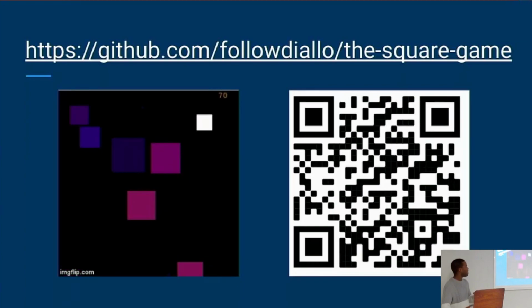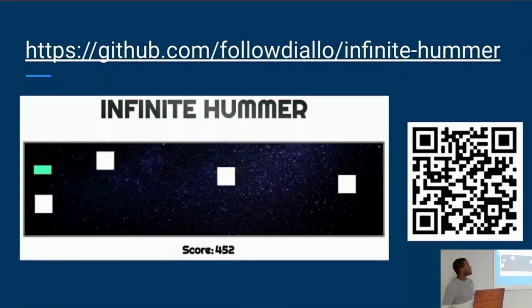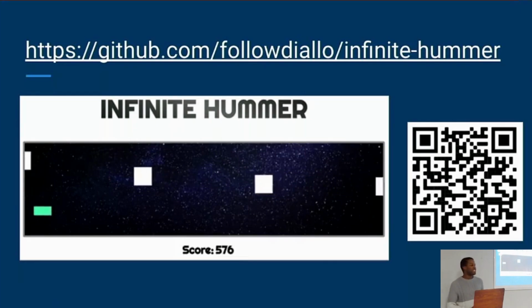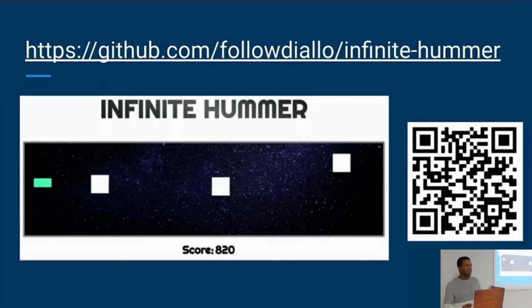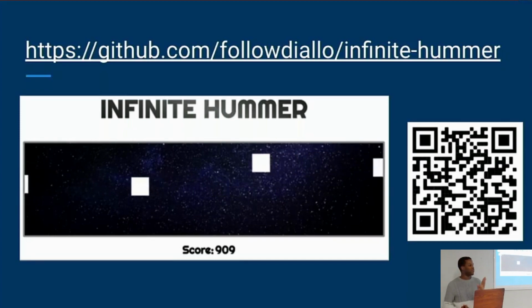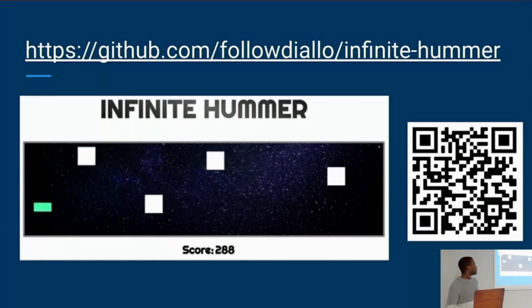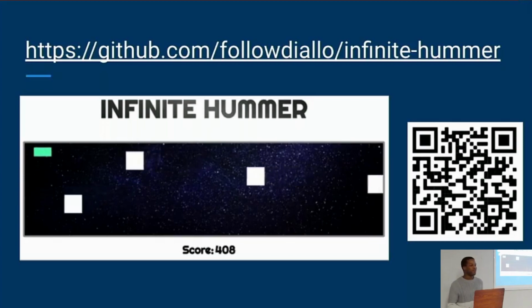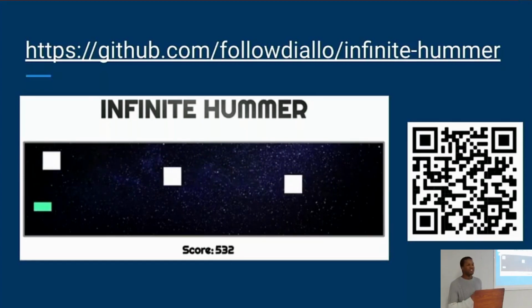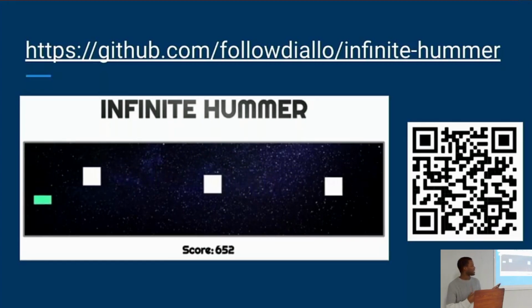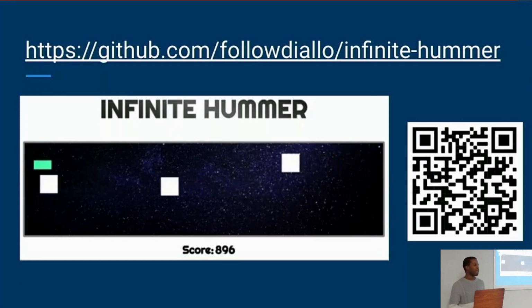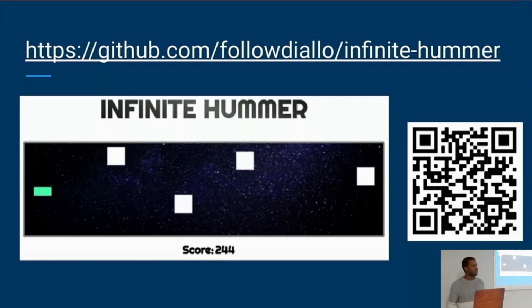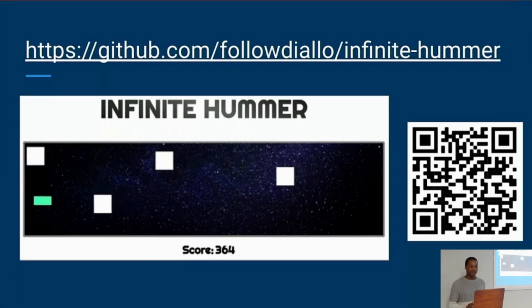Alrighty, I also have another game that I didn't get to show today, called Infinite Hummer. This is a voice-based infinite runner game. So you actually operate this little green piece by humming a rising tone or humming a falling tone. It's a little bit similar to Flappy Bird, but a voice version. This one's also available on GitHub, so feel free to scan this QR code. And if you play it, please let me know what your high score is. I think right now Vic is the reigning champion with something like 12,000, so see if you can beat him.